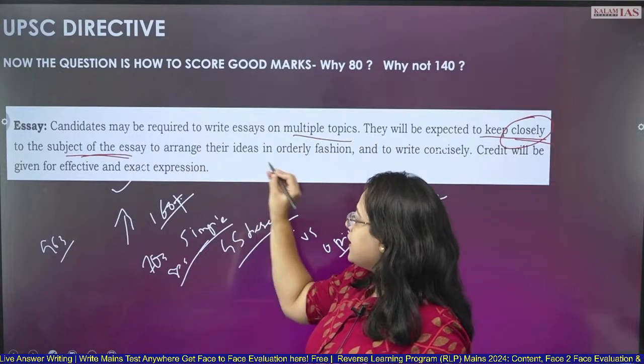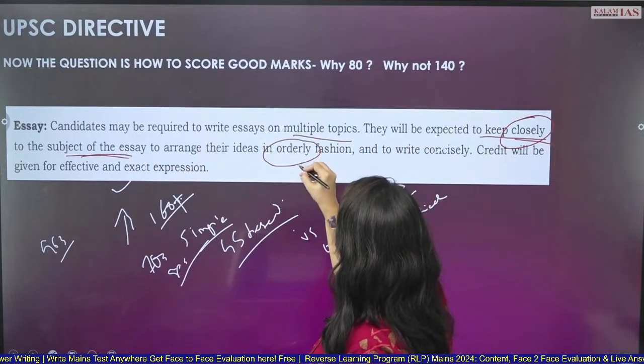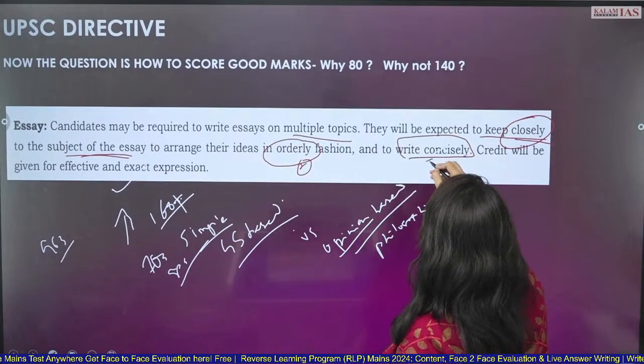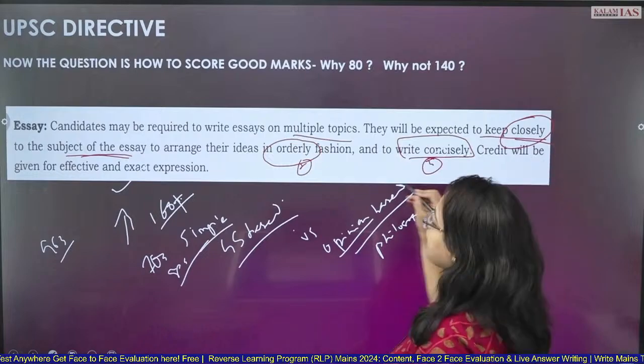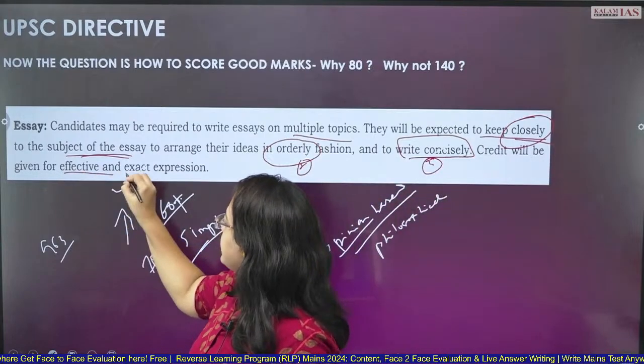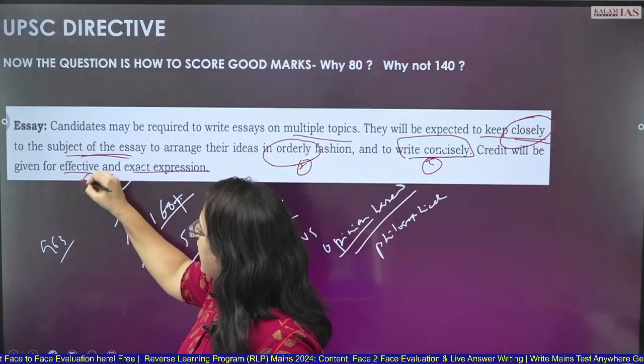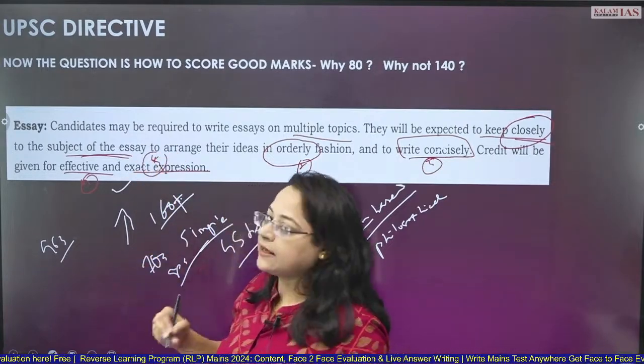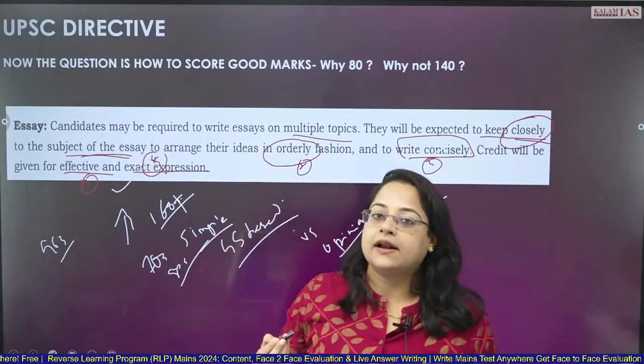To arrange their ideas in orderly fashion. This is the second thing. And to write concisely. This is the third thing. Credit will be given for effective and exact expression. Fourth and fifth. So these are the 5 things that are expected from you while writing the essay.